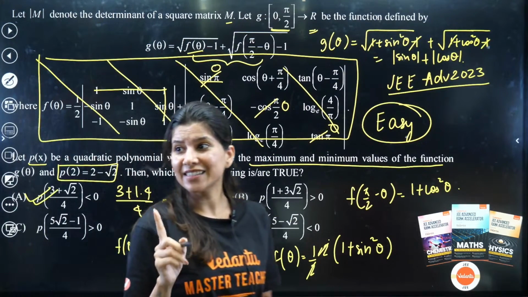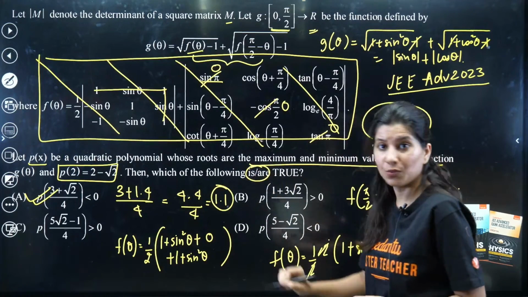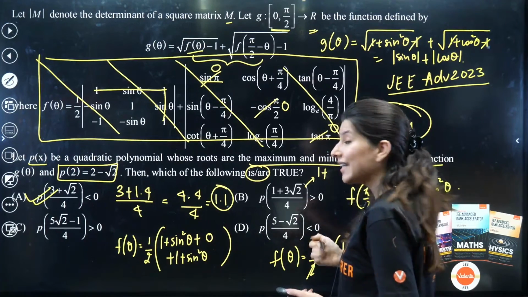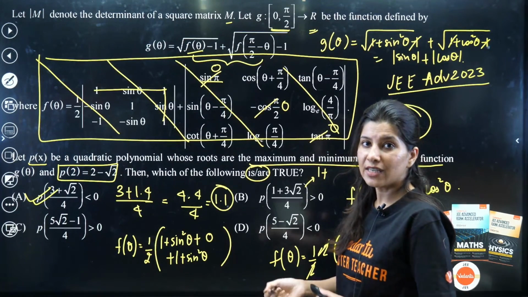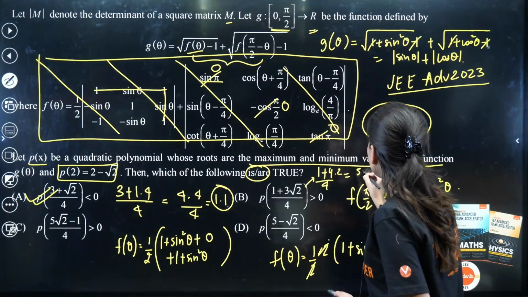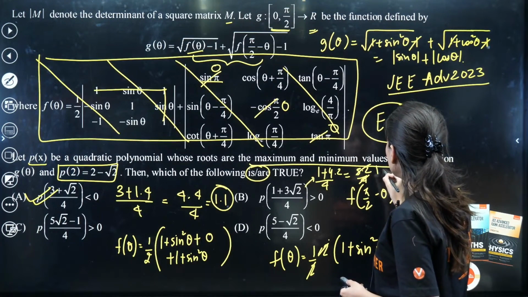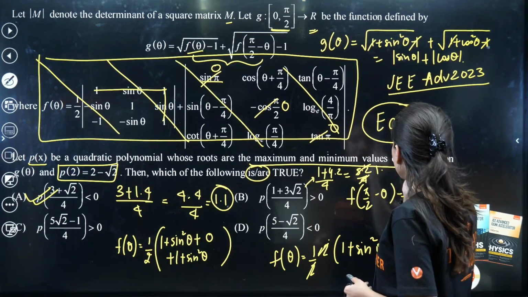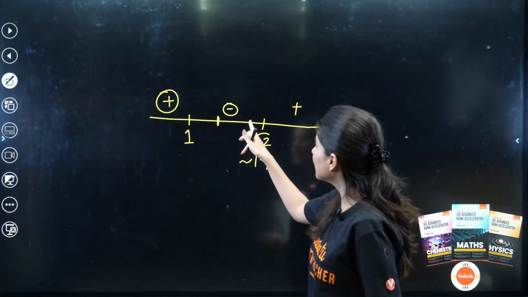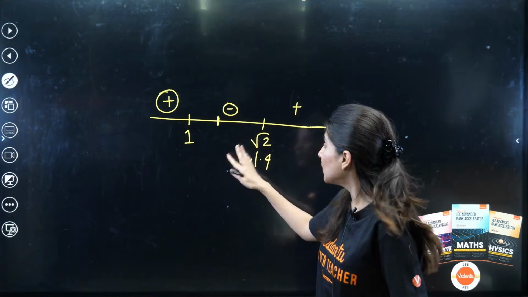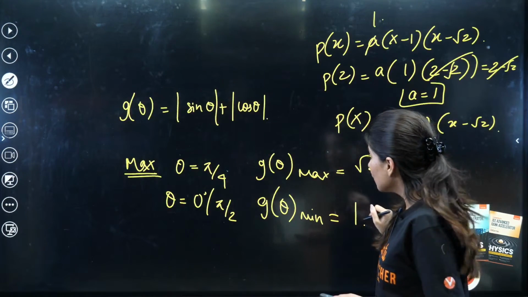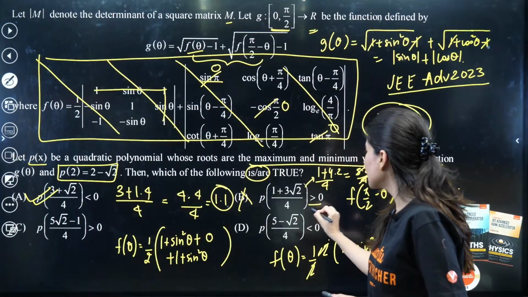This is a multi-select question, please understand. Which of the following are true? Then what about this? If I calculate 1 plus 3 root 2, that means 3 into 1.4, so 3 4s are 12 and 4.2 by 4. So this is actually 5.2 by 4, which is 1.3. 1.3 lies below, between the two values 1 and 1.4. So again it will give us negative. But option B is incorrect because it is showing positive.